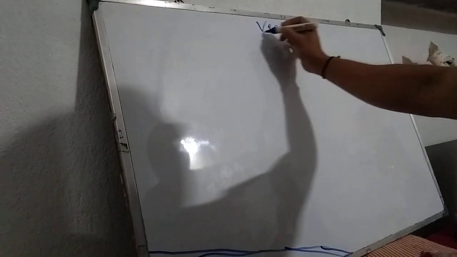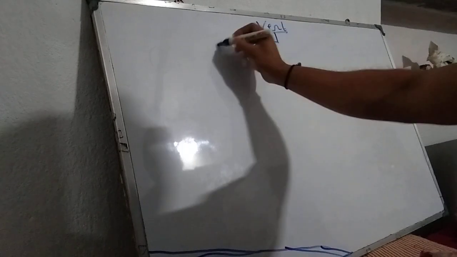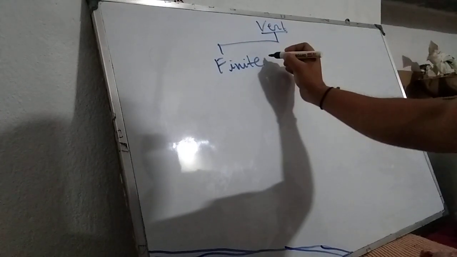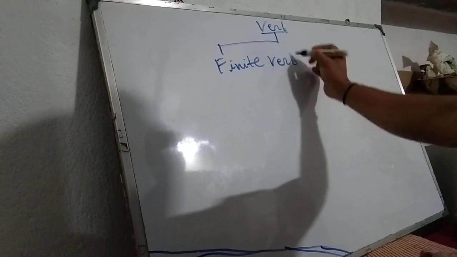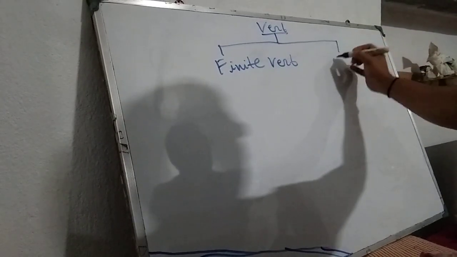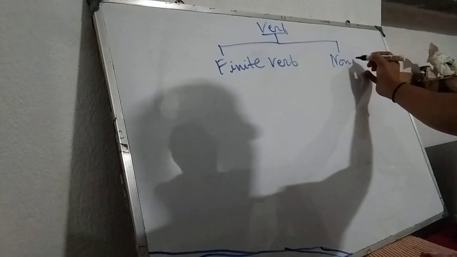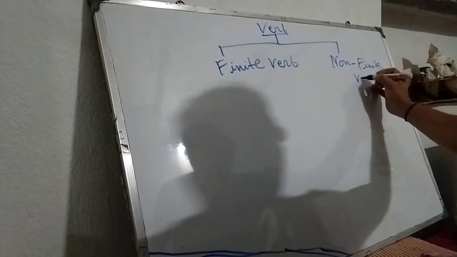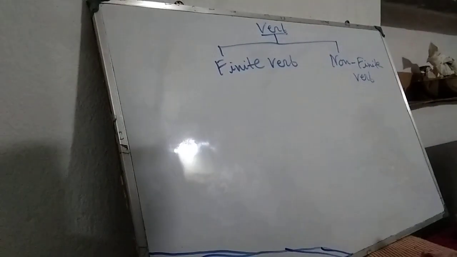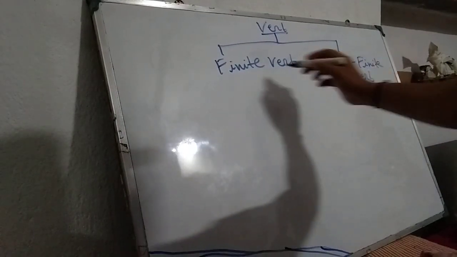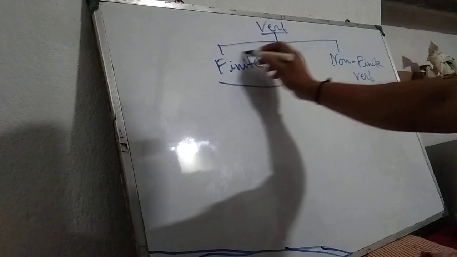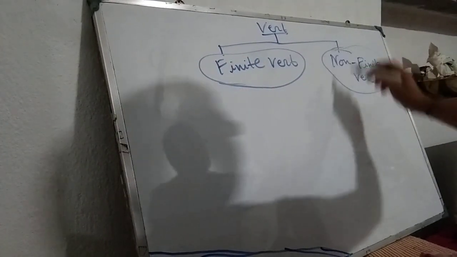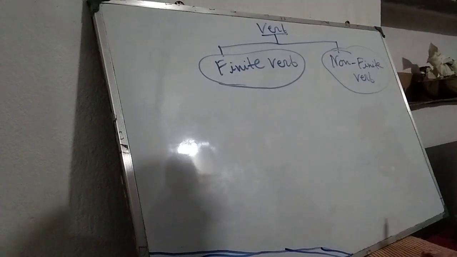One is finite verb and another is non-finite verb. Now I am going to elaborately discuss these two verbs.